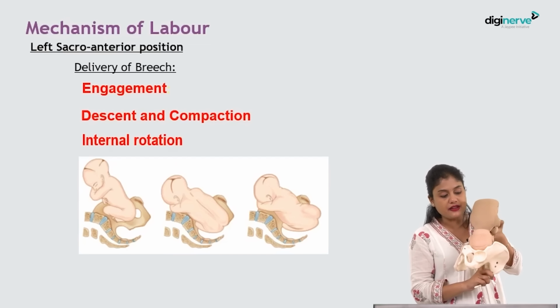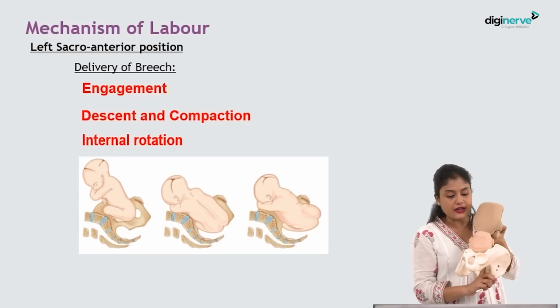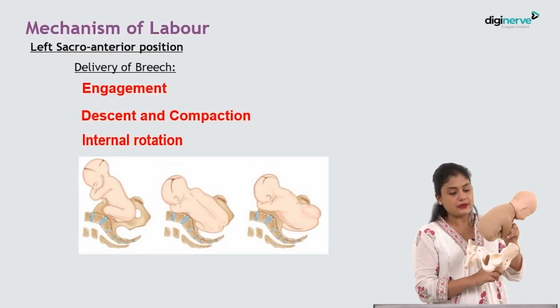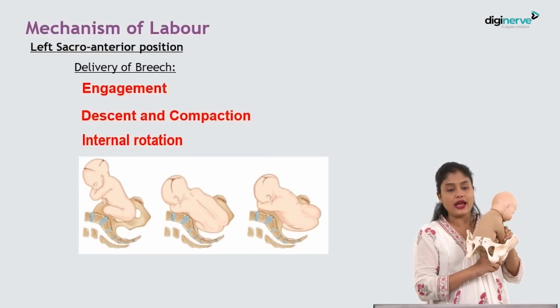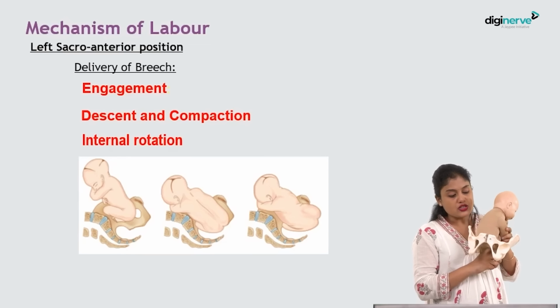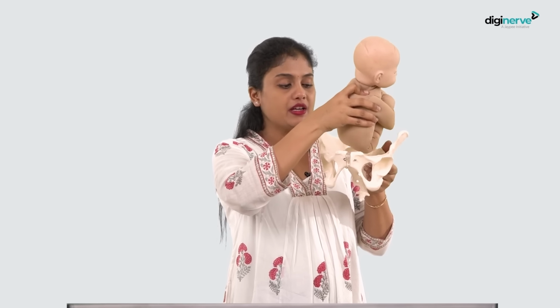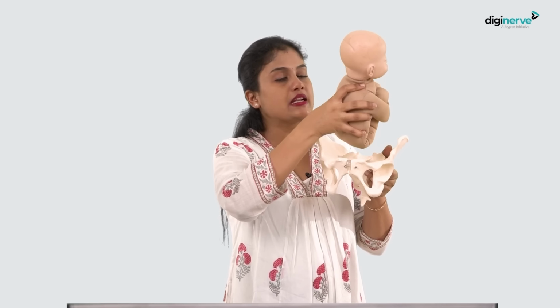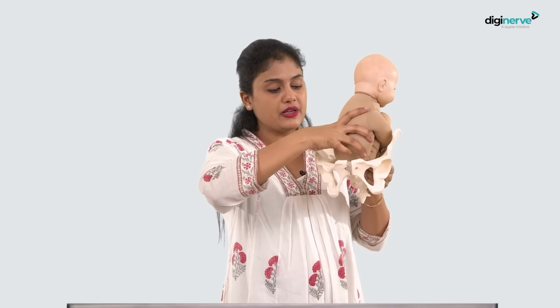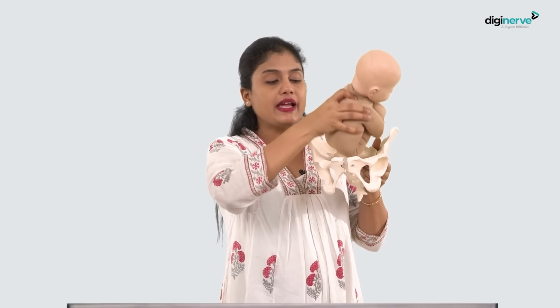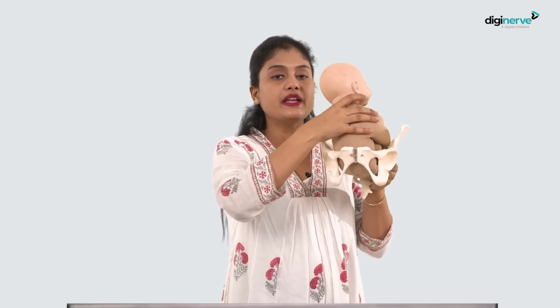In head it is left occipito-anterior, whereas in breech it is right sacro-anterior. Okay, right side is the breech. So if the breech is in right sacro-anterior, now this bitrochanteric diameter is in the right oblique plane, okay, right oblique diameter, which is approximately around 12 centimeters. Bitrochanteric diameter is around 10 centimeters, and when it gets inside the pelvis, it is called breech is engaged, okay.